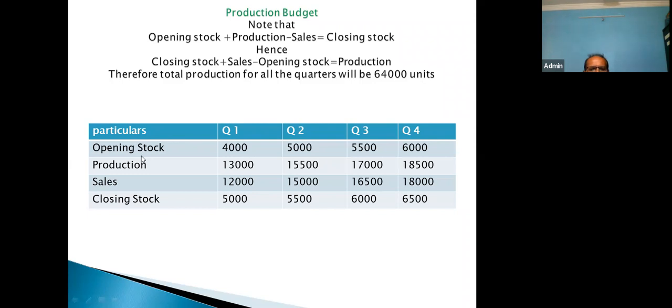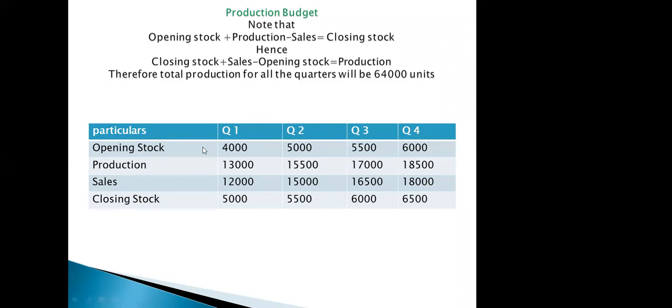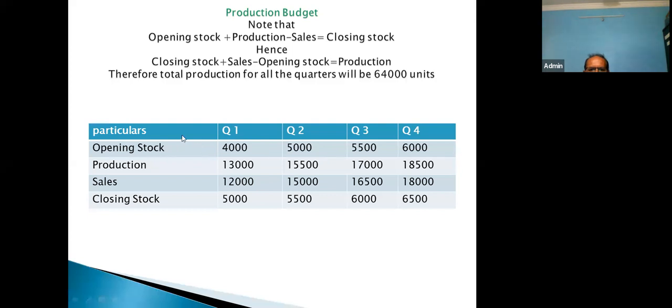Now, in this column there is opening stock. This calculation will help the production manager know how many units they are supposed to produce in quarter 1, then how many in quarter 2, and likewise how many units will be produced in a year. So please note down this formula: opening stock plus production minus sales gives closing stock, or vice versa, closing stock plus sales minus opening stock equals production.